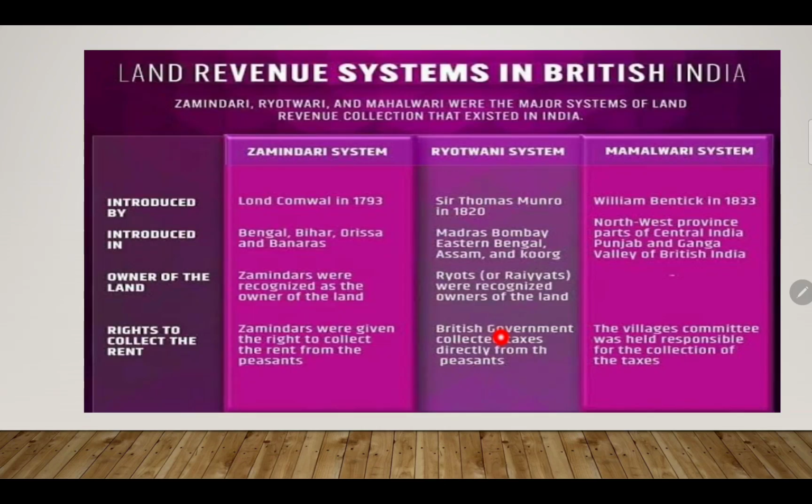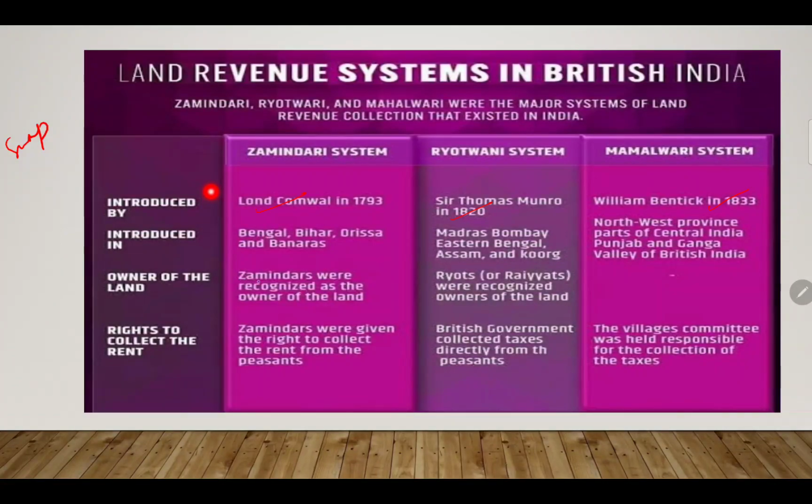Now this is just a summing up of the land revenue system in British India. Zamindari, Ryotwari, and Mahalwari were the major systems of land revenue collection that existed in India. Introduced by Lord Cornwallis in 1793, Thomas Munro in 1820, and William Bentinck in 1833. So there is a certain change. Introduced in Bengal, Bihar, Orissa, and Banaras; Madras, Bombay, Eastern Bengal, Assam, and Coorg; and the North-Western Provinces, part of Central India, Punjab, Ganges Valley, and British India.